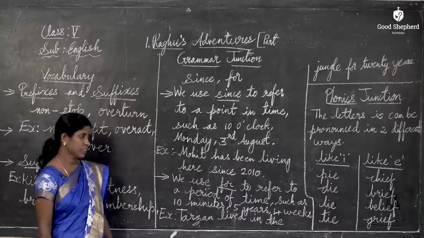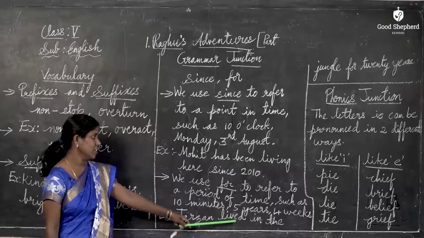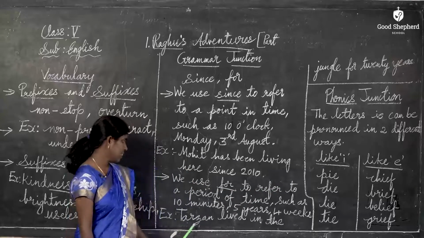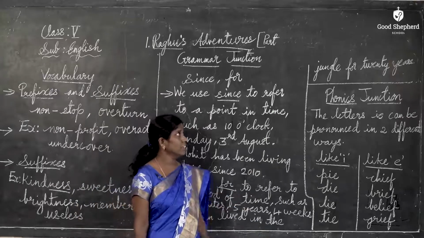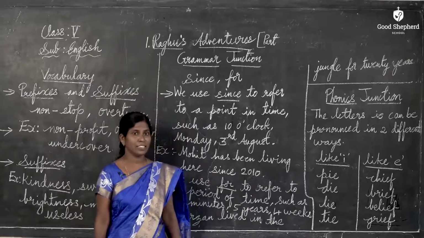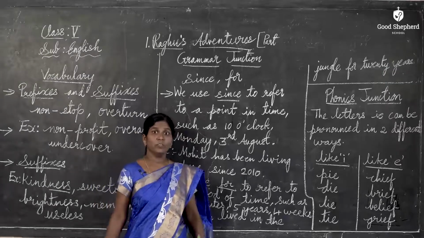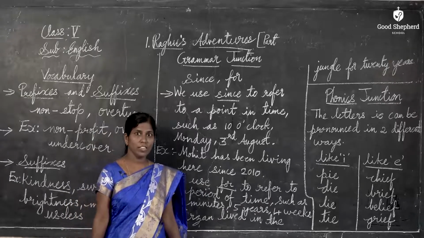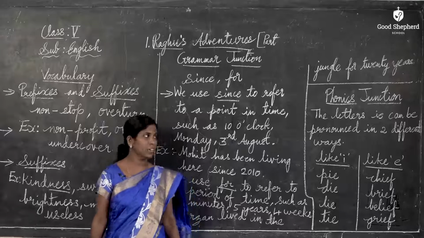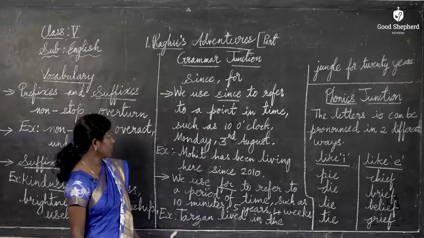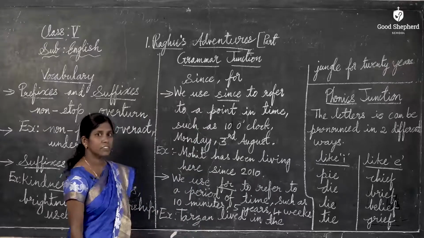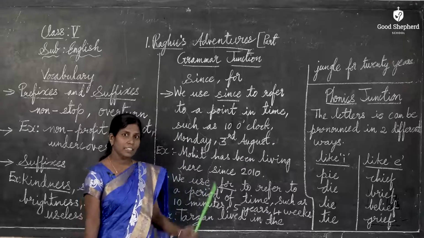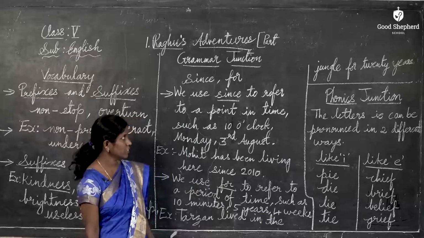See the example of sentence. Tarzan lived in the jungle for 20 years. I waited for the bus for half an hour. So, these are the examples using since and for. And you will find these exercises to do in your first lesson, at the back of the lesson.